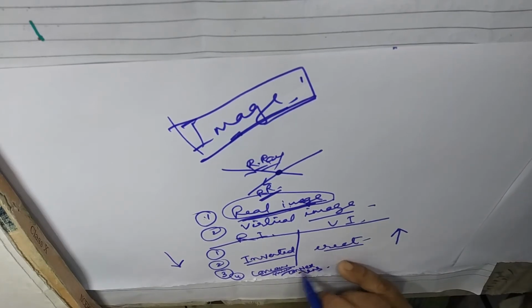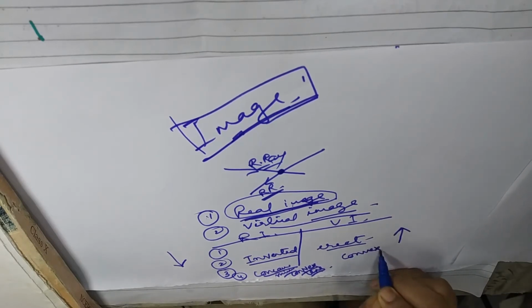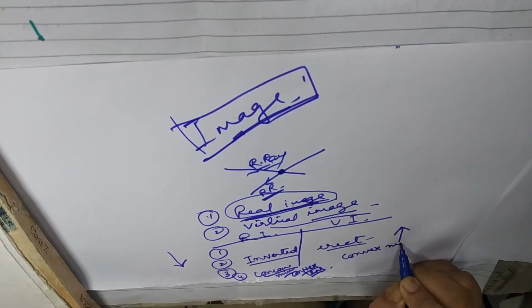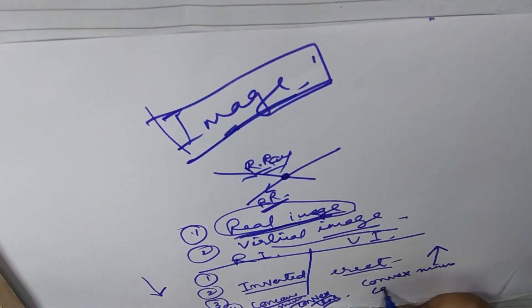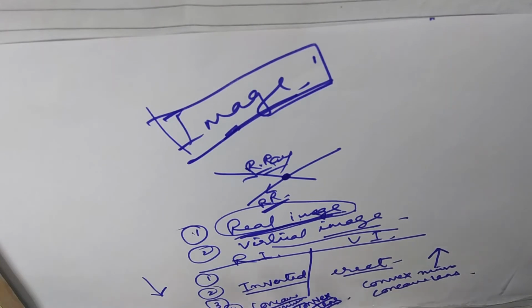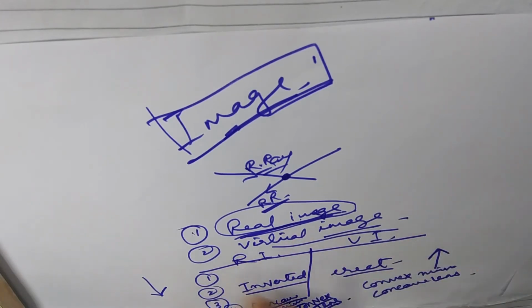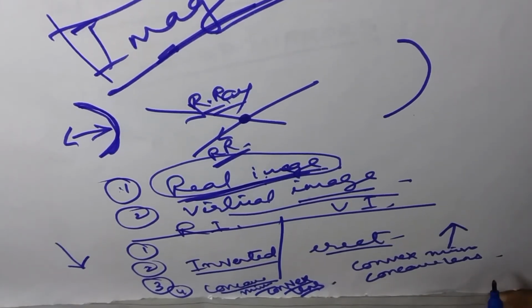Concave mirror and convex lens. And virtual image is formed by convex lens, convex mirror and concave lens. These are the four differences of real image and virtual image.